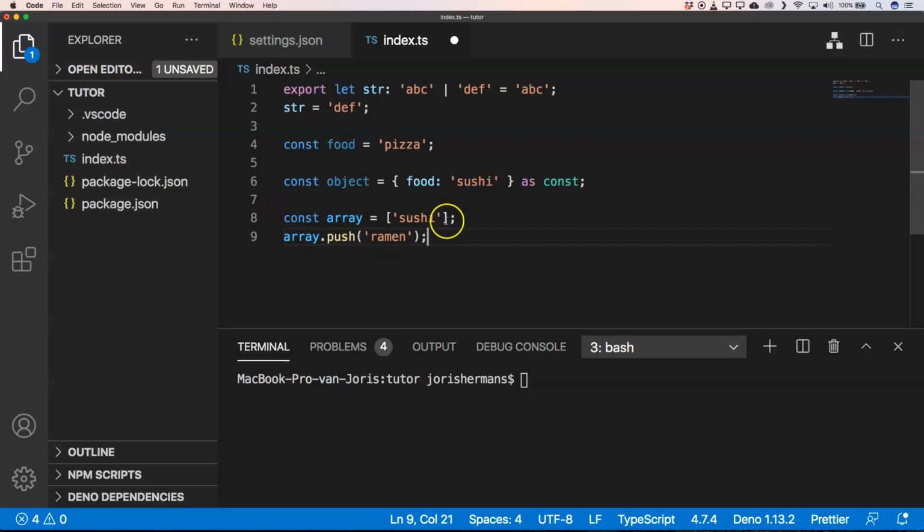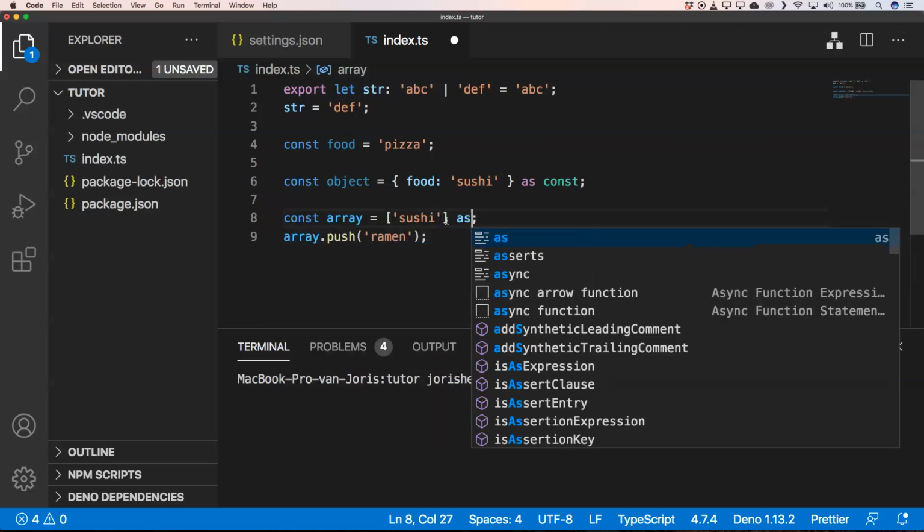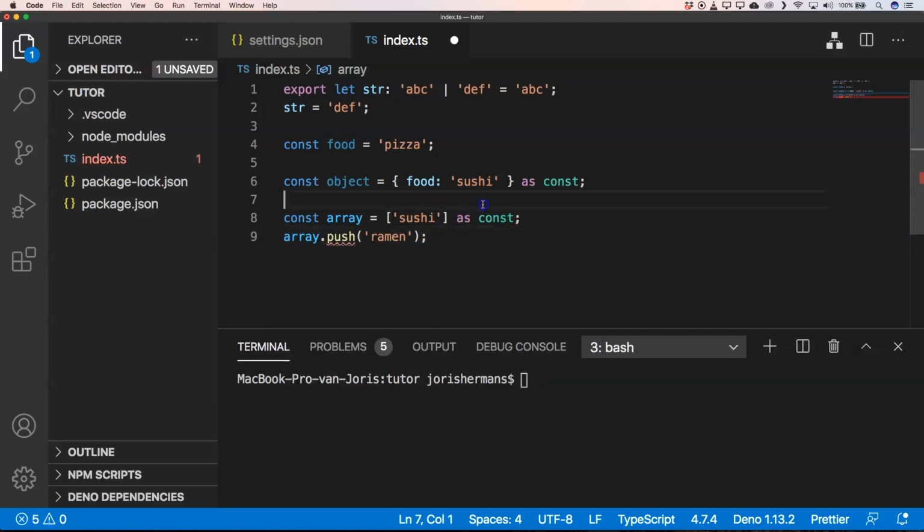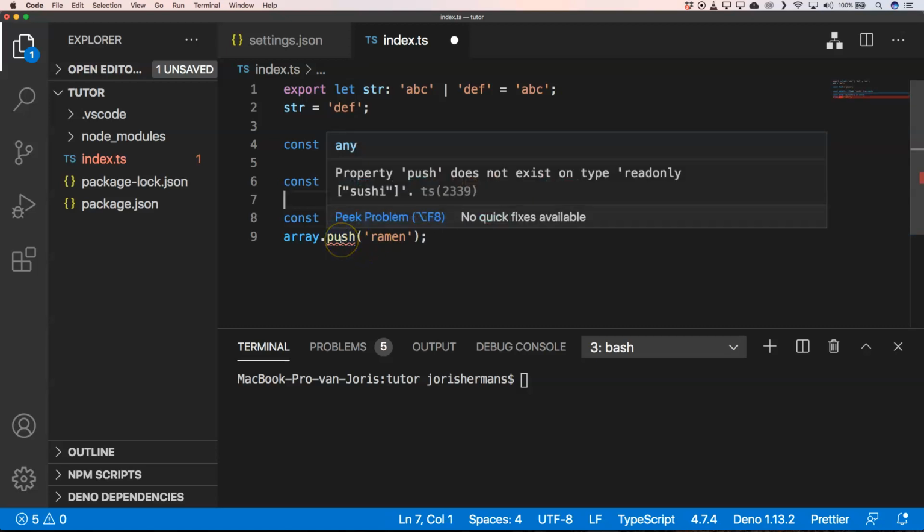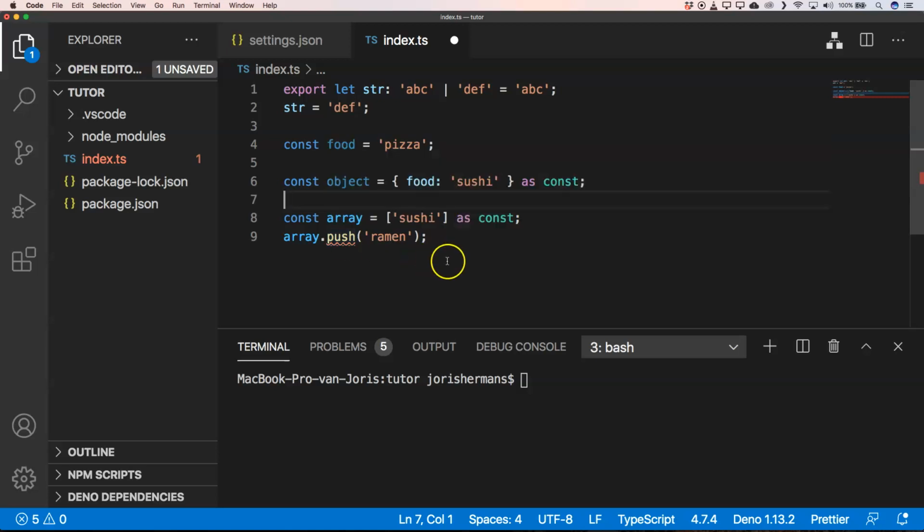Right, this is possible. But if we do as const, it's not possible anymore. It says property push does not exist on type readonly, because it can only read what's in there, right? And if we then try to do array.push, we cannot push to the array.